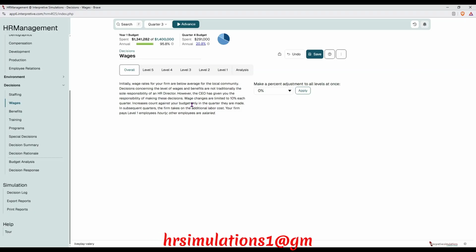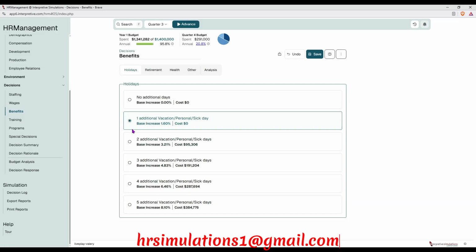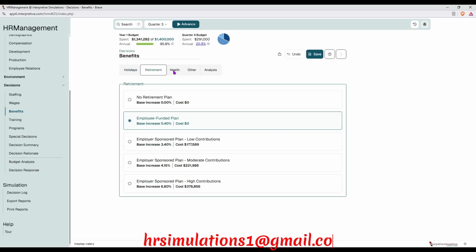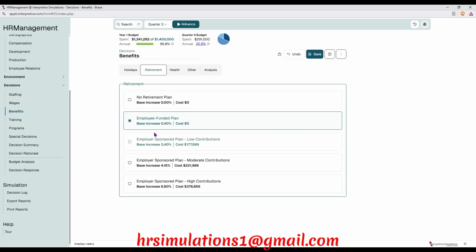But at the moment, I'm not going to invest anything for the wages department. Next will be benefits, and other benefits we're actually talking about maybe holidays, retirement, health, and maybe other benefits. So for holidays, I'm just going to maintain the one additional vacation, personal or sick day, at a base increase of 1.60. For retirement, I'm maintaining the employee funded plan, base increase of 0.40%.